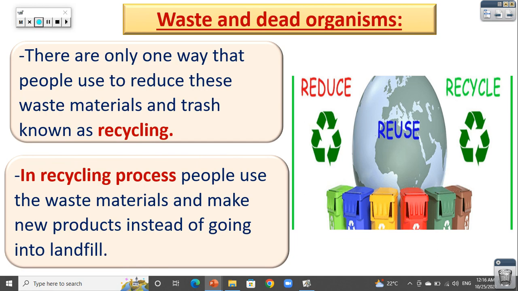Waste and dead organisms. The way that people use to reduce their waste materials and trash is known as recycling. Do you know what recycling is? We take the trash and we make new substances that we can reuse. So recycling means we take the trash and make new substances that allow us to use them. In the recycling process, people use waste materials and make new products instead of sending them to a landfill.